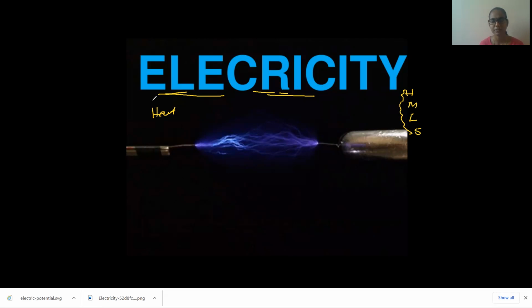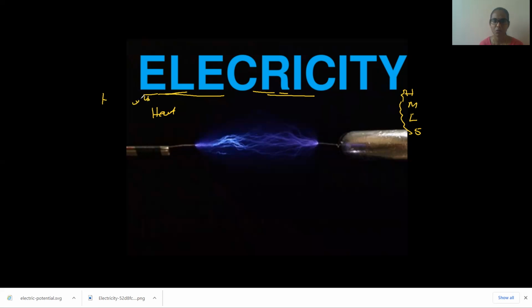Just imagine, children, if there is no electricity for 1 day or 2 days, how much difficulty we will have, right? We cannot imagine our life without electricity. In modern life, we completely depend on electricity. Whether you operate videos on mobiles or laptops, you need electricity. If you have electricity, then only you can operate all this. That means electricity is the most prominent, the second part of our life.